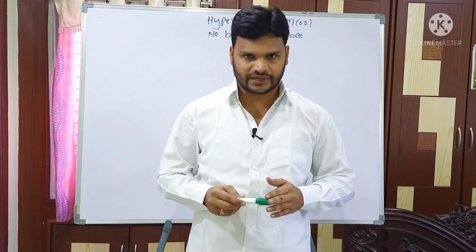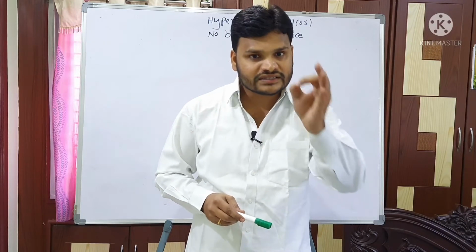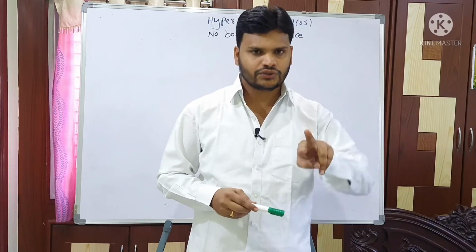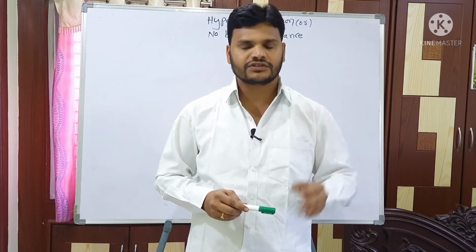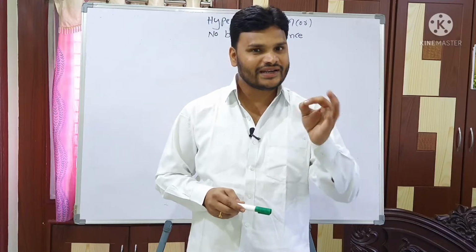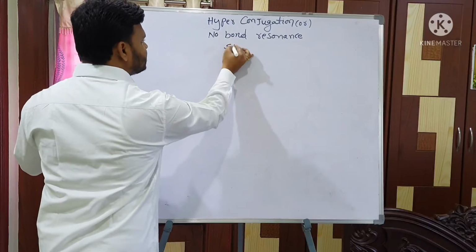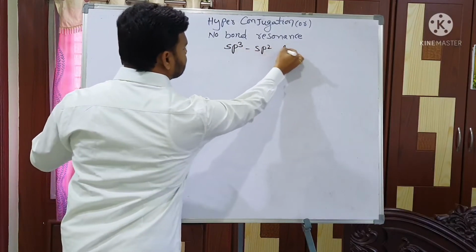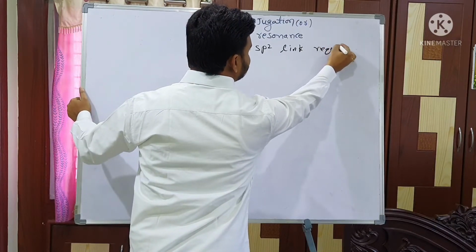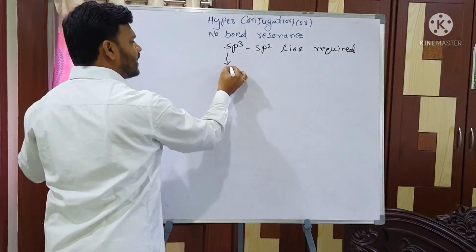How is hyperconjugation arrived at? Which electrons are involved? It involves sigma electrons. We can say it is the delocalization of sigma electrons into an adjacent pi bond. And this concept requires one link, that is the heart of the point: the sp3 sp2 link. This is the technique. When sp3 is attached to sp2, this sp3 acts as alpha.